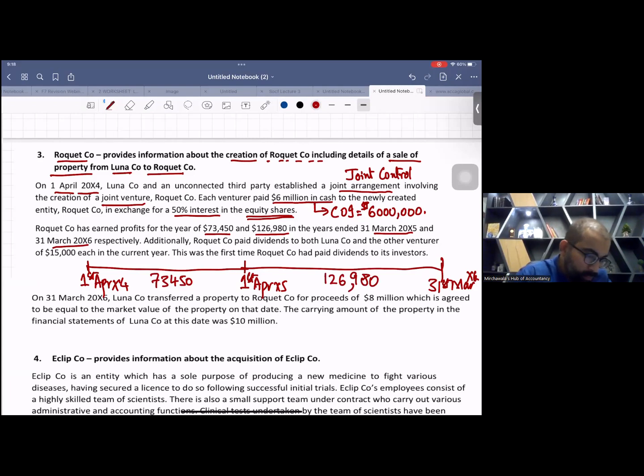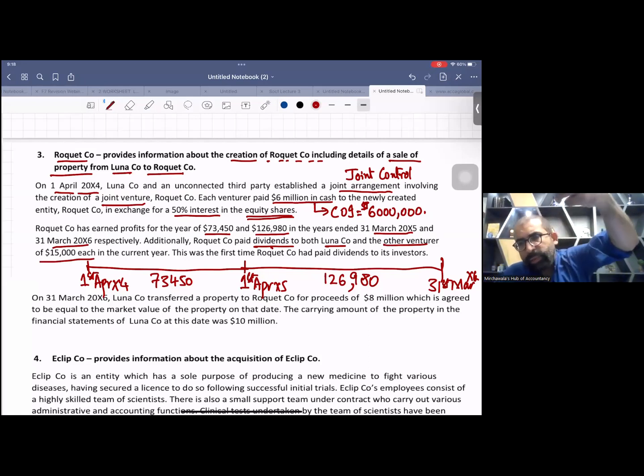126980. Now, additionally, Rocket company is the joint venture, right? You can think it's your associate for easiness. Rocket company is your associate, right? Company paid dividends to both Luna company and the other venturer, that means other investor, of 15,000 each. That means we received 15,000 dividend, and the other guy also received the 15, total 30,000 dividends.